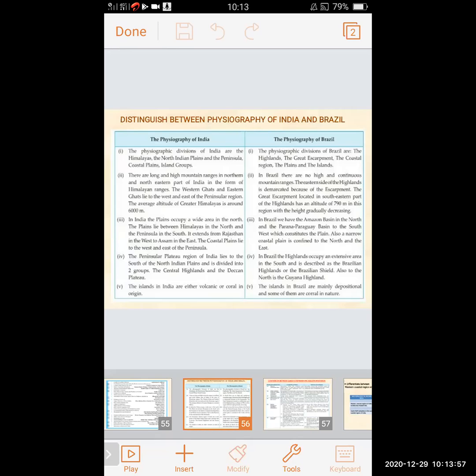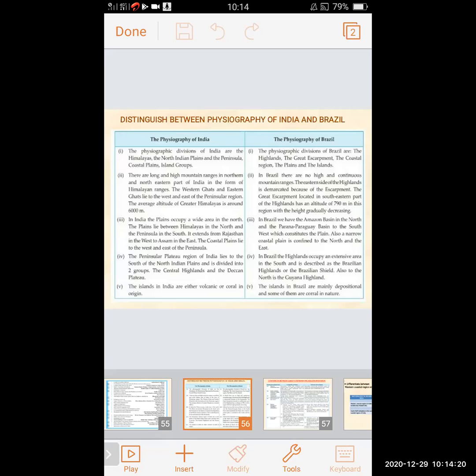In India, the plains occupy a wide area in the north. The plains lie between Himalayas in the north and the peninsula in the south. It extends from Rajasthan in the west to Assam in the east. The coastal plains lie to the west and east of the peninsula.